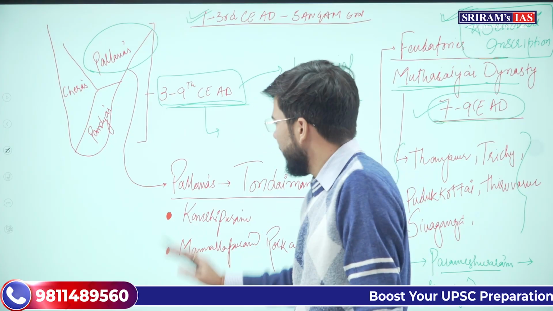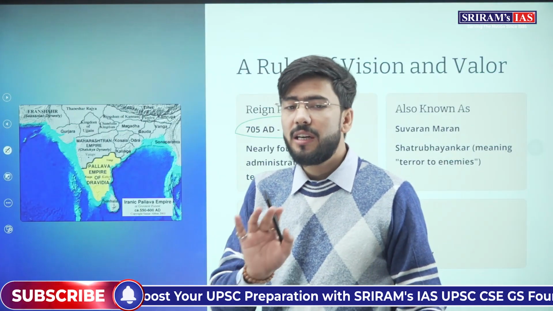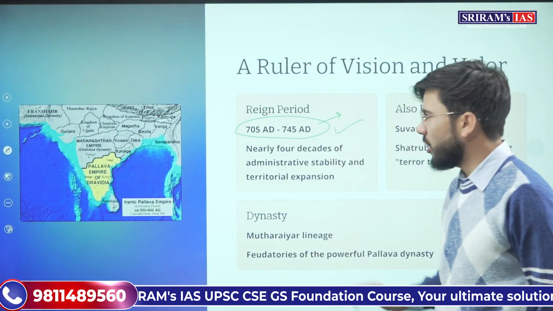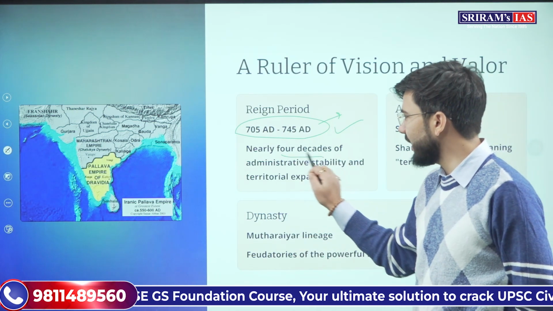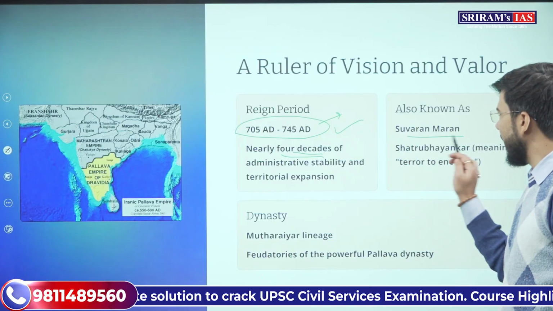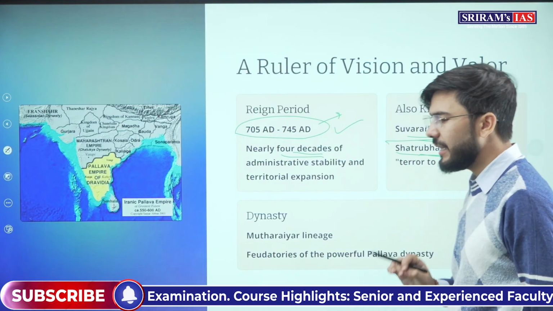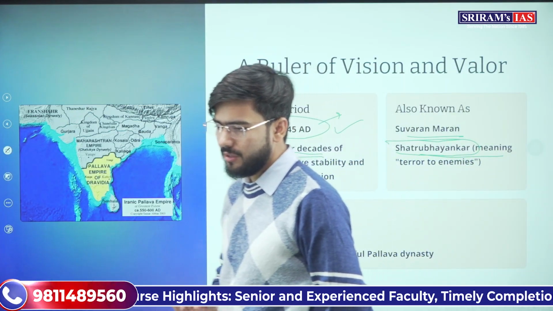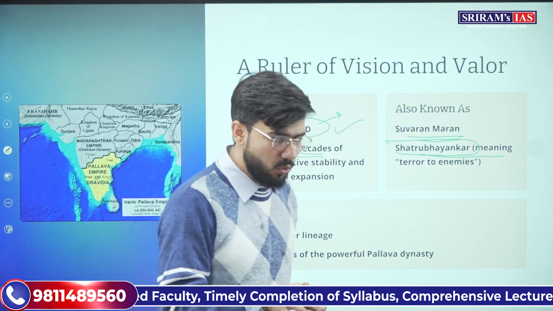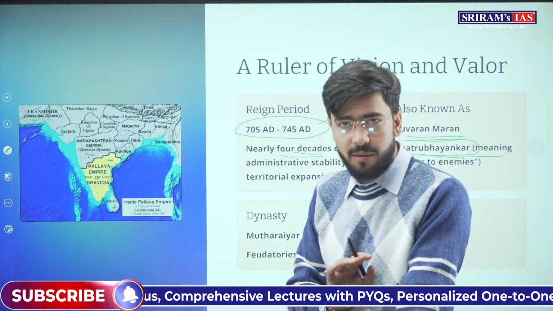Now, if you understand that this was their brief history or the chronology, now you need to remember that this king, Suvaran Maran, he was important. Why? Because he ruled for at least 4 decades. He had great administrative zeal, and he is also known as Shatru Bhayankar, that is the terror to enemies. That is how efficient his rule was, both politically, militarily and also administratively.